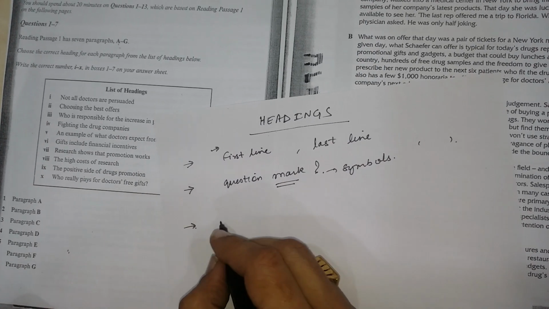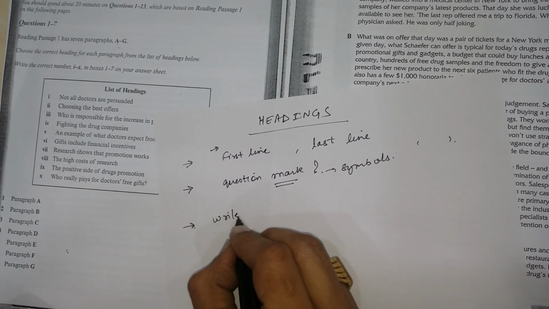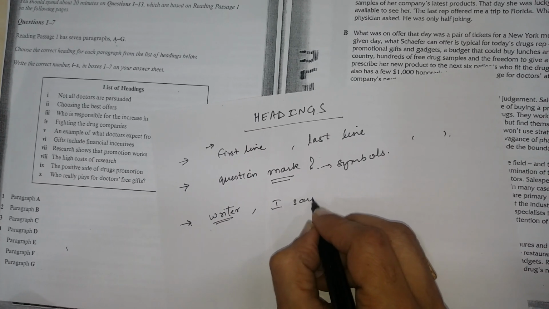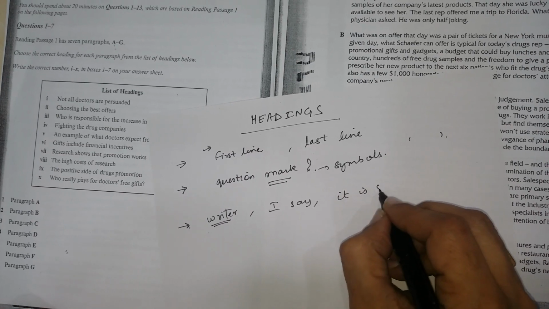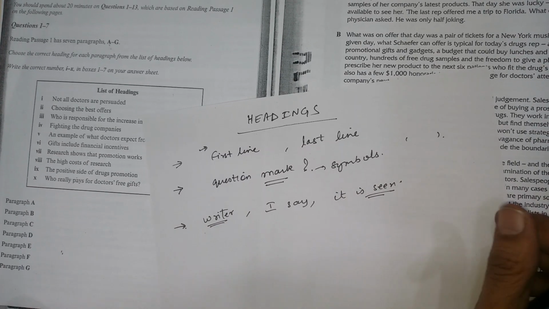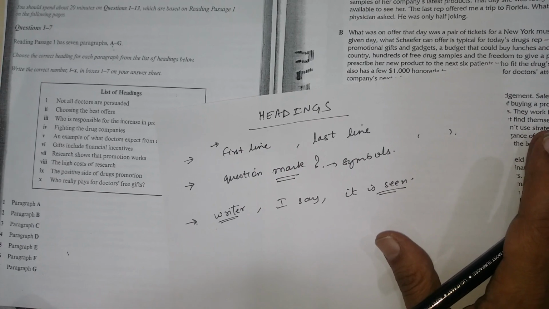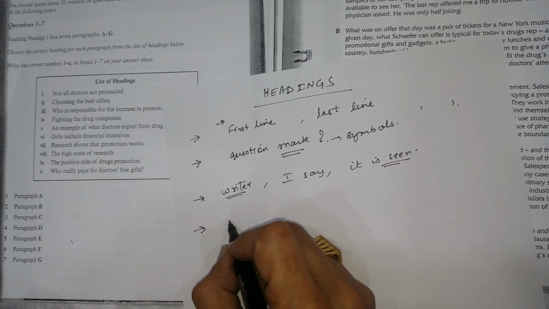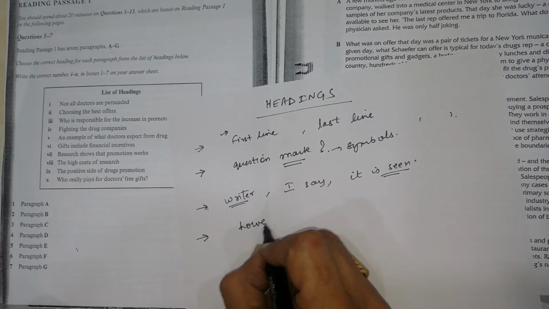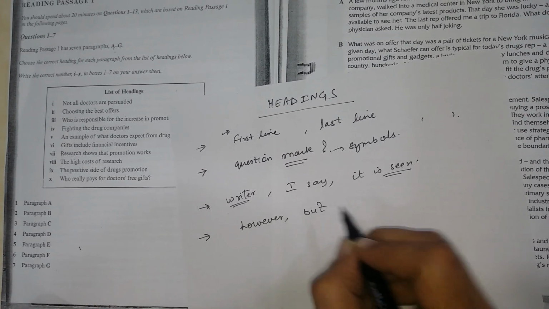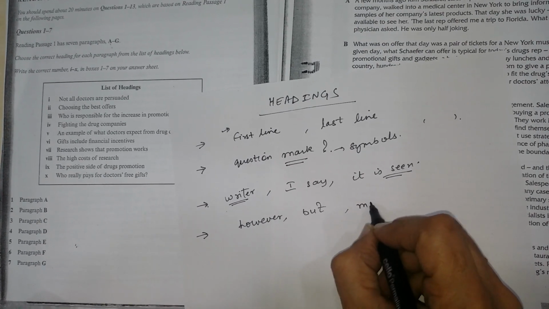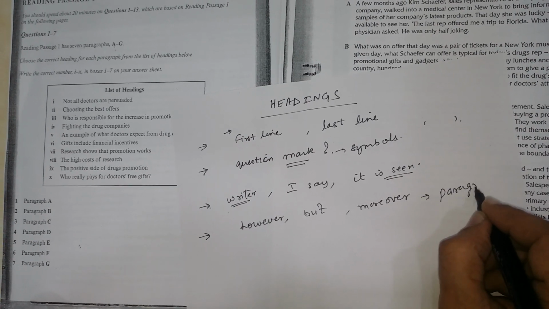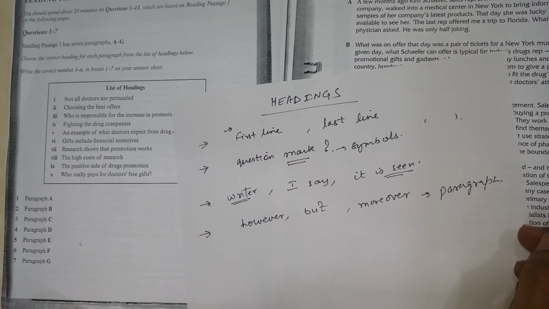Third, if you see the language of the writer, like "may", or "I say", or "it is seen", this kind of language in the paragraph also gives the answer to the heading. Fourth, if you see any kind of connectors, however, but, moreover, any connectors in the paragraph, this is also a key point that leads to the answer.